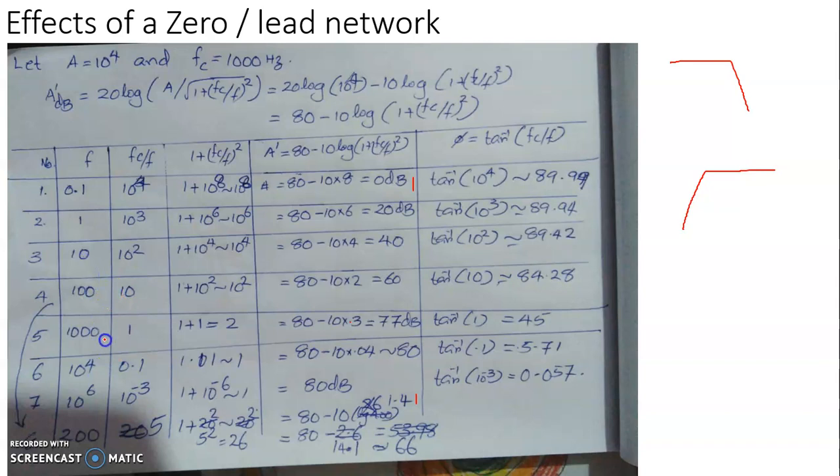Now the frequency has reached the corner frequency. Now the frequency becomes say 10 raised to 4. Then fc by f is 0.1. So 1 plus fc by f whole square is 1.01, which is approximately 1 itself. And the gain is 80 minus 10 into log of 1.01. Log of 1 is 0, and log of 1.01 is